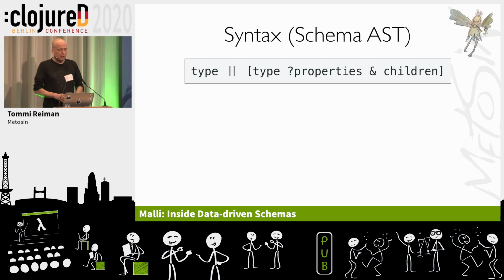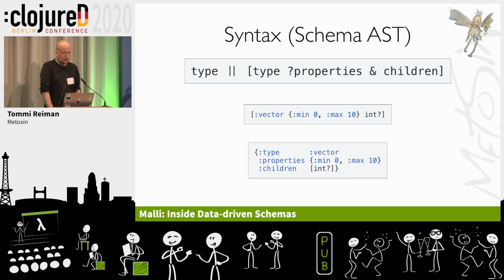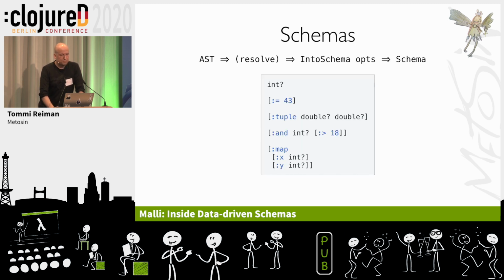And the basic idea is this really simple syntax: you have either a type or a vector of type, optional properties and some children, like the Hiccup format. So this would be a vector of some properties and about integers. And the same could be represented as a map, and Malli supports both. This is behind the scenes, the latter one. But really simple. And some example schemas: int, it's a predicate, but it translates into this integer schema. Something equals 43, it's a constant, a tuple, and a map.